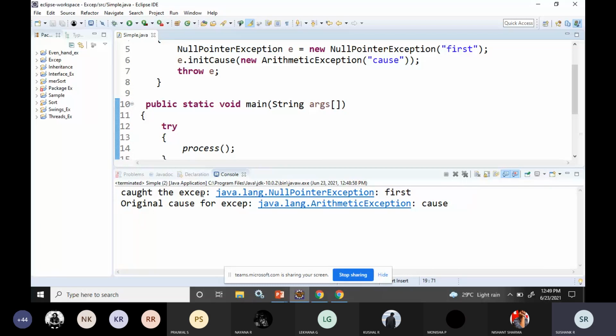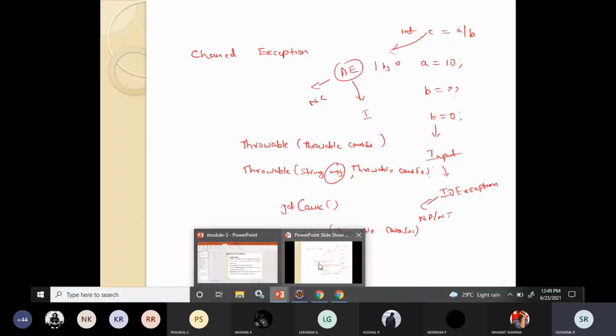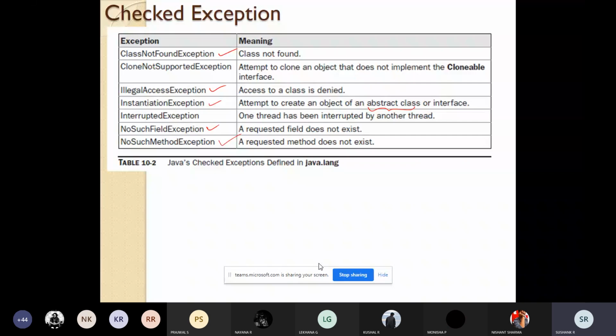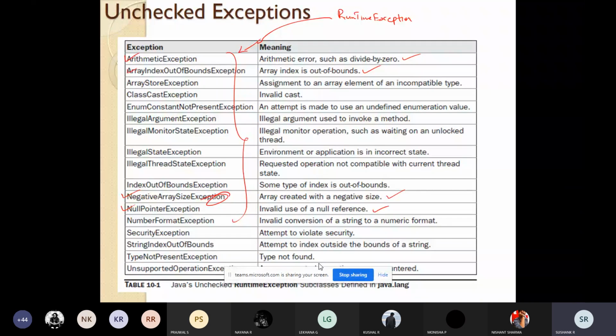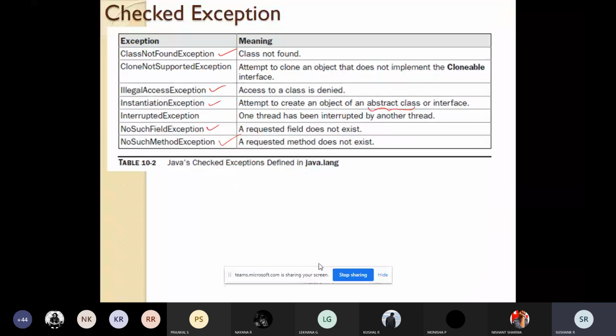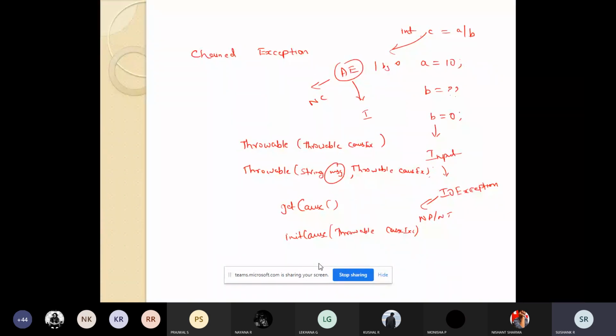So in this class, what we have learned till now: the first thing is the built-in exceptions in Java, checked exceptions, unchecked exceptions. Then the subclasses that come under unchecked exceptions, and the subclasses that come under checked exceptions. How do you create your own subclass exception? By using the extends Exception keyword. After that, chained exception. Chained exception means you're linking one exception with another exception. All these things have been studied.